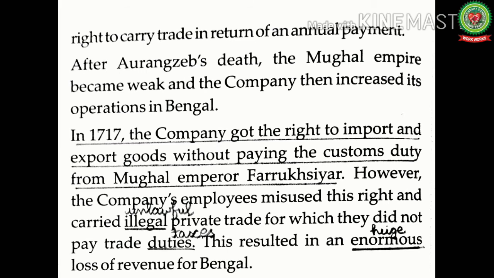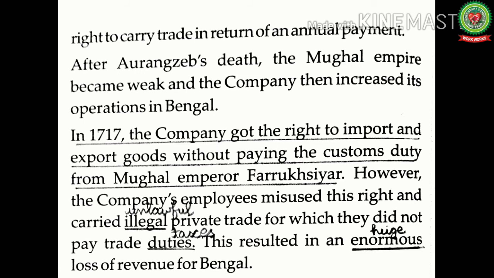And at that time, Aurangzeb declared war and defeated the English. But later on, Aurangzeb gave the permission to the company to carry trade, but in return, the company had to give yearly payment to the emperor. But after Aurangzeb's death, the Mughal Empire became weak and the company then increased its operations in Bengal. Means after the death of Aurangzeb in 1707, the Mughal Empire became weak because of his weak successors, and the British East India Company took an advantage and increased its operations in Bengal.